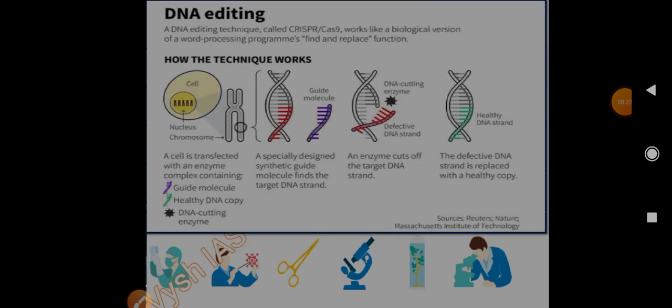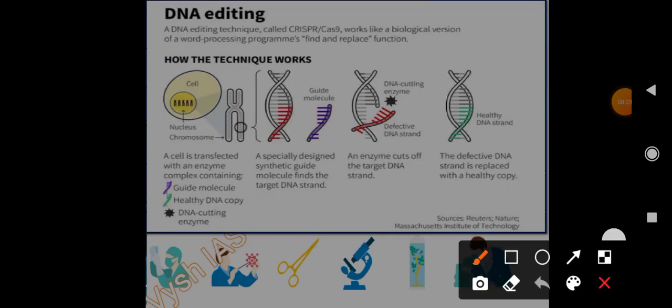Okay, here, so how it works, how DNA editing is accomplished. So DNA editing technology CRISPR-Cas9 works like a biological version of a word processing program's find and replace function. Remember this. I told you a cell has a nucleus, has chromosomes, right? So these chromosomes have DNA.